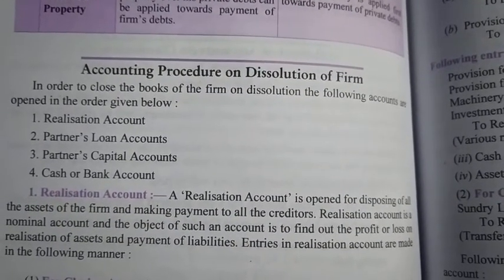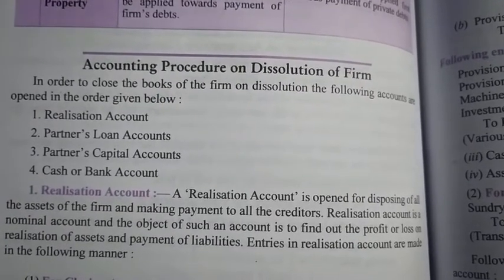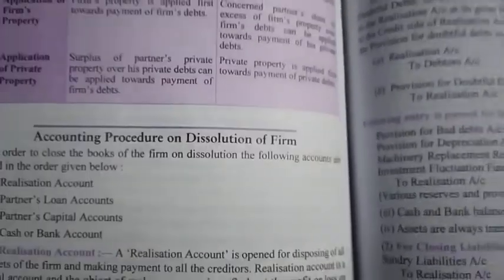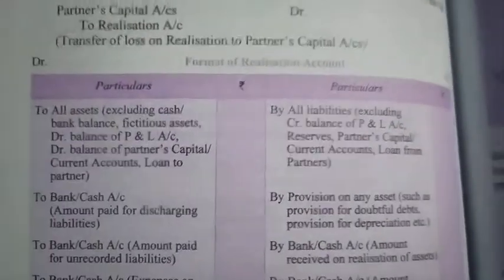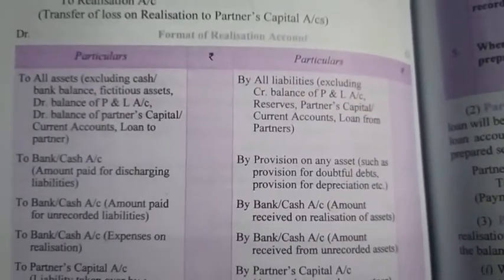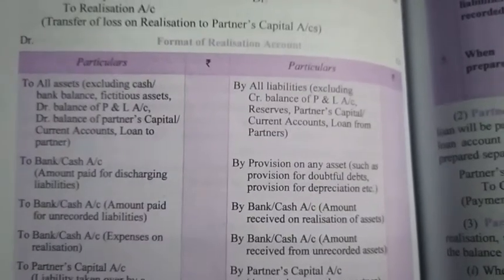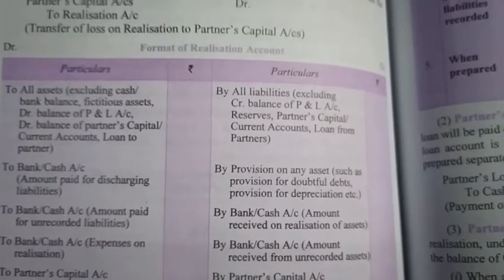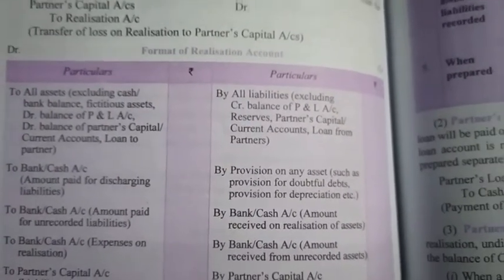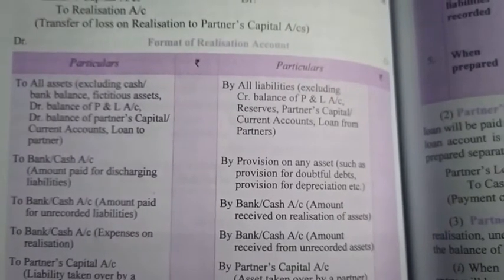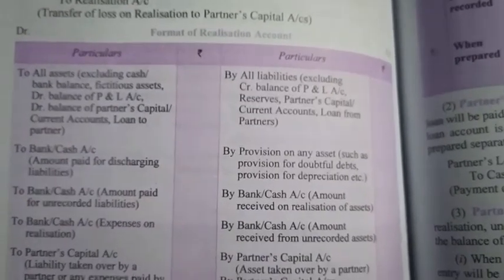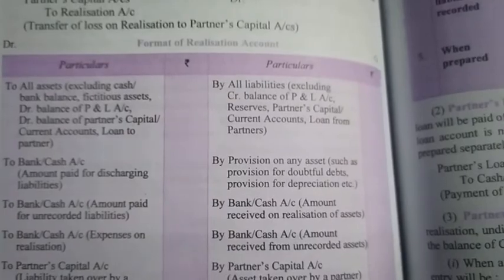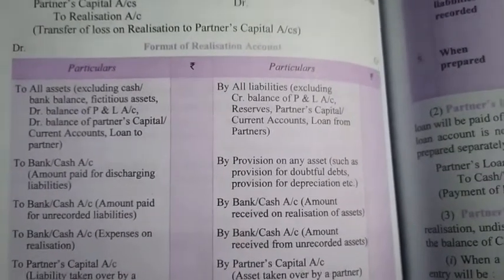So, as mentioned here, the very first account to be prepared is realization account. Let us understand the format of realization account. The format is given on page number 6.12 of DK Goel. Let me explain how the posting is made within this account, that is realization account. In the realization account, whatever posting is made is based on the balance sheet mentioned in the question, as well as the additional information given in the question.